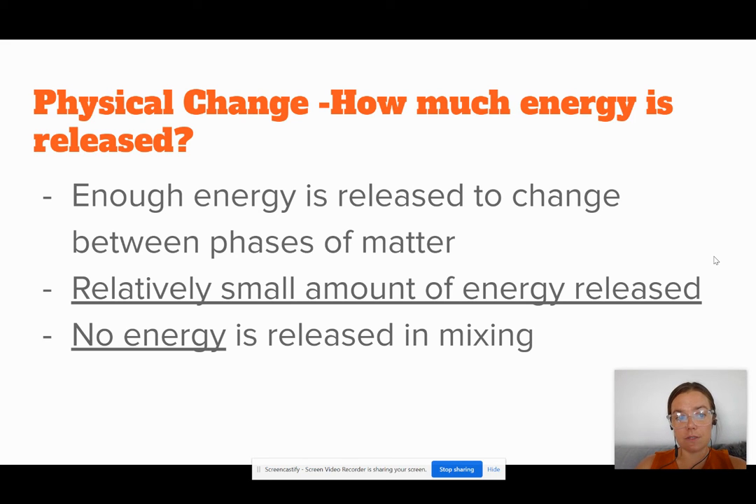How much energy is released? So in a physical change, really pretty much no energy is released. It might take a little bit of energy to change the phases of matter, and energy might be lost as you change the matter or gained as you have to change the matter, but it's not releasing huge amounts of energy, as we'll see might occur in a chemical change, and definitely occurs in a nuclear change. So write down the underlined statements in that box.